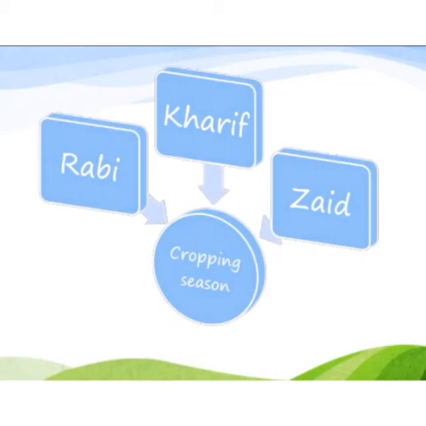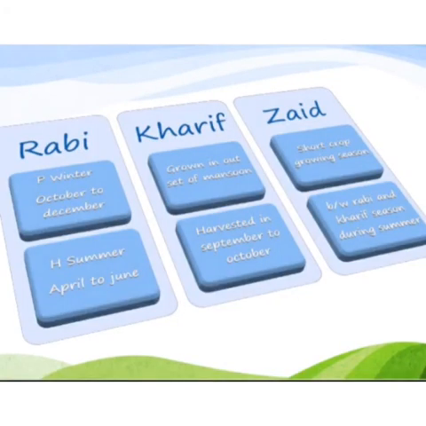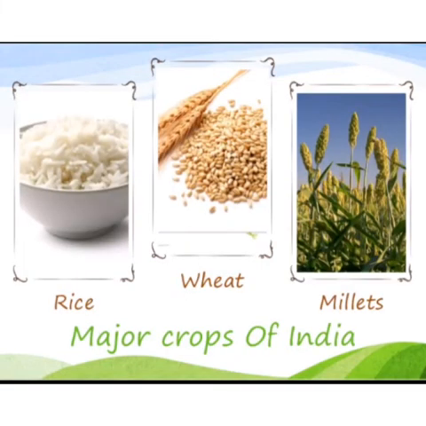Let's know about each of the seasons. Kharif season is grown and cut in the monsoon months. It is sown with the monsoon and harvested in September to October. Rabi is sown in winter, that is October to December, and harvested in summer, that is April to June. Zaid is the short crop-growing season, because it falls between the Rabi and Kharif seasons during the summer.